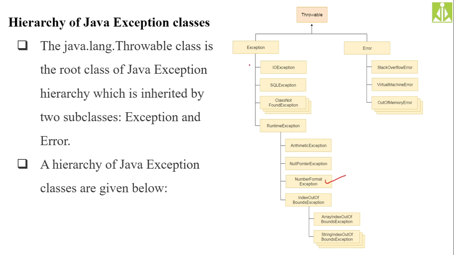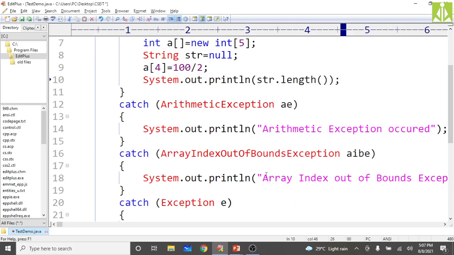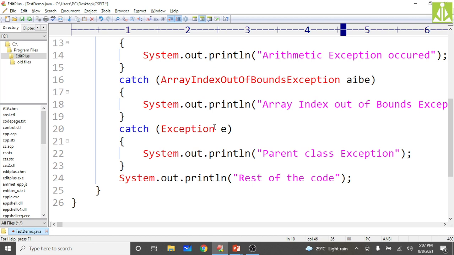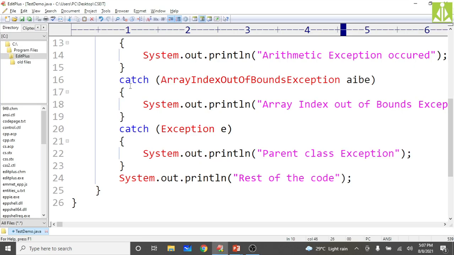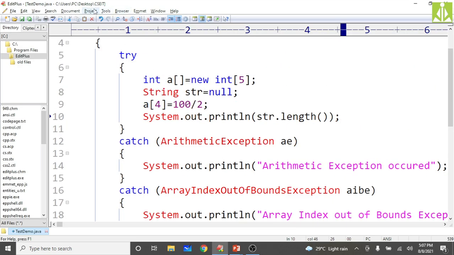So your Exception class is capable of handling the null pointer exception. Here, as a null pointer exception is generated, who will handle it? The parent class Exception will handle it, and we will get this customized message as well as the rest of the code message. Two messages we will get on the output screen. Quickly go and compile the program. Compilation is successful. By seeing the code, we can say that a null pointer exception is there.